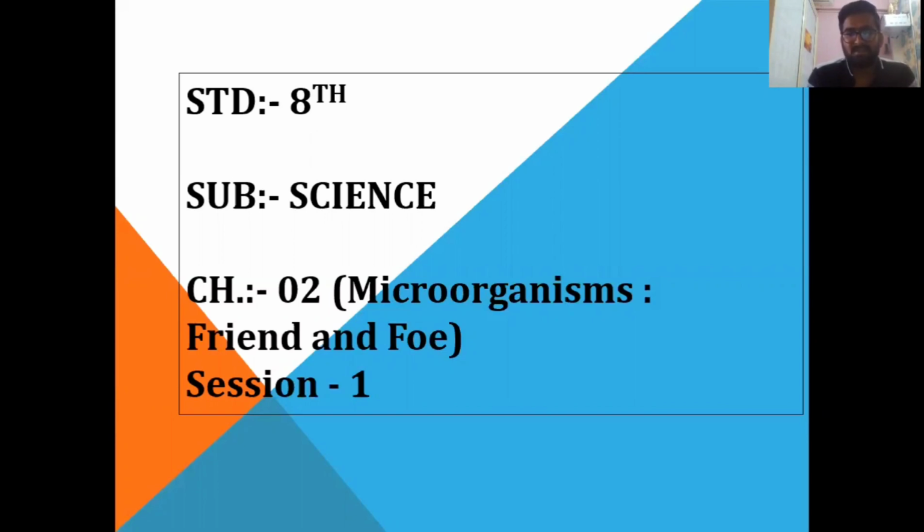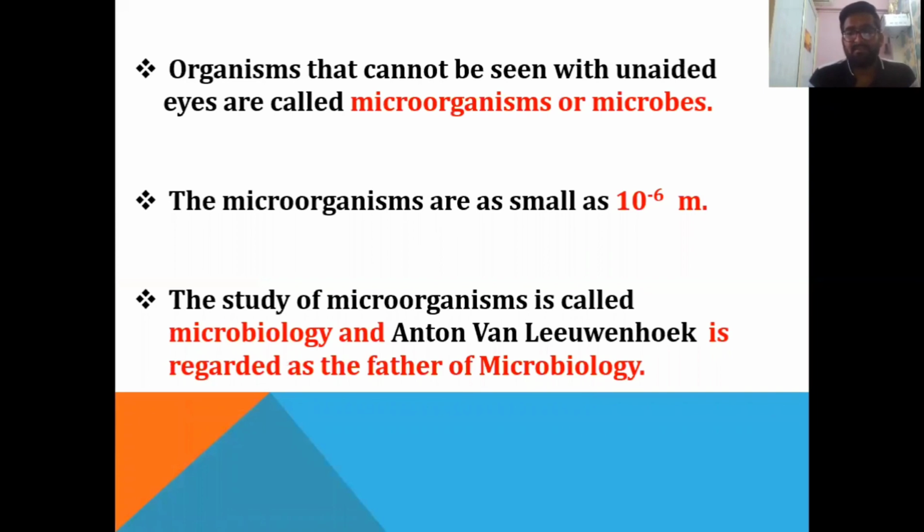In today's session, we will learn chapter number 2, microorganisms, friend and foe. So, what do you mean by the word microorganisms? Micro means the organisms which cannot be seen with unaided eyes. So, the organisms which cannot be seen with unaided eyes are called microorganisms, or they are known as microbes.